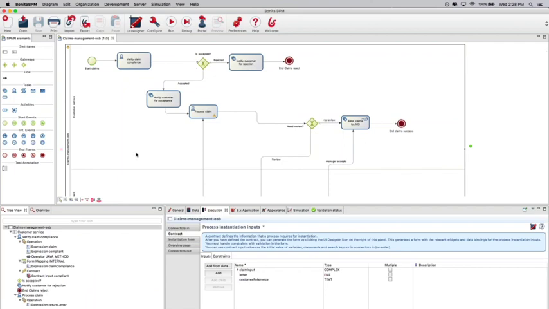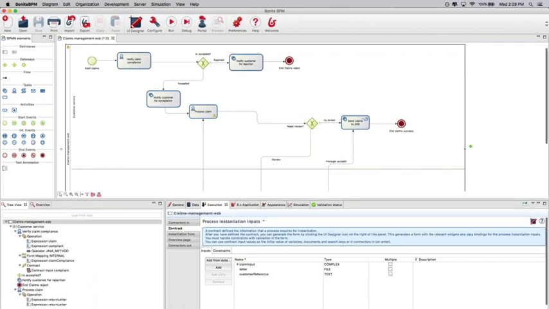All the Bonita component has to do is to use the Bonita HTTP API and send the contract information of my process to start the case. So in that case, basically, we're expecting the customer reference that has been extracted from the Word document. We also pass the document itself, and we pass a claim number.